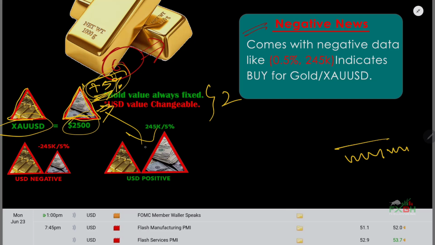In that case gold is smaller than the United States dollar, so we will sell gold. And if the USD triangle goes minus 5% from the previous one, in that case gold is bigger than USD, so we will buy gold. This is the simple theory. I hope you understand. I already talked a lot about the topic.